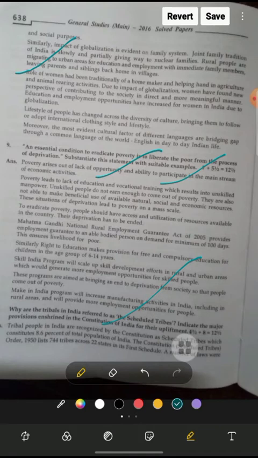Like the Mahatma Gandhi National Rural Employment Guarantee Act 2005 provides an employment guarantee to an able-bodied person on demand for a minimum of 100 days.